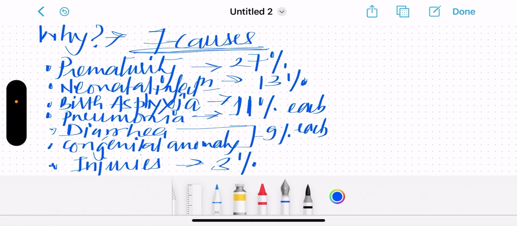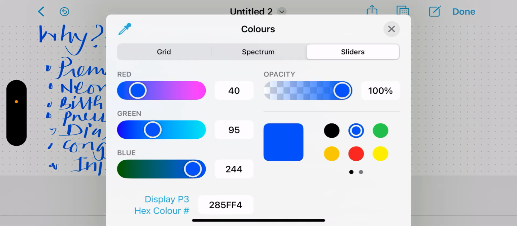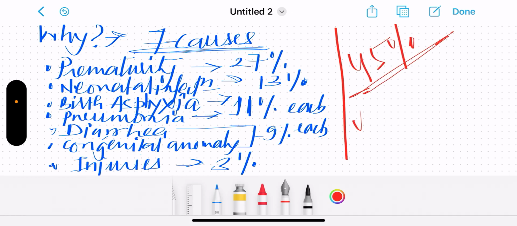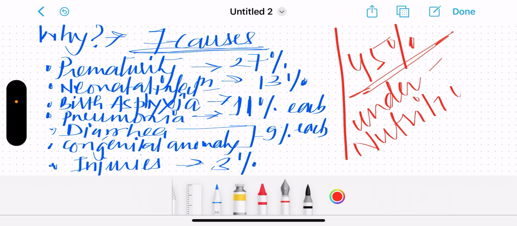But we have to understand that beyond this, 45% of children are dying because of undernutrition. So undernutrition is actually the biggest intermediate risk factor that is responsible for the death of the children.